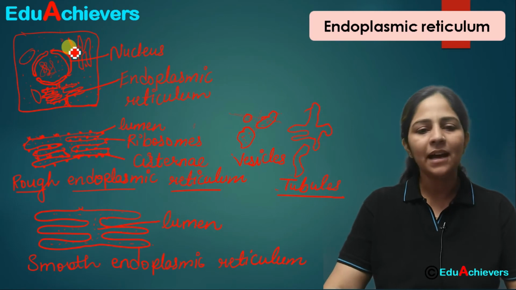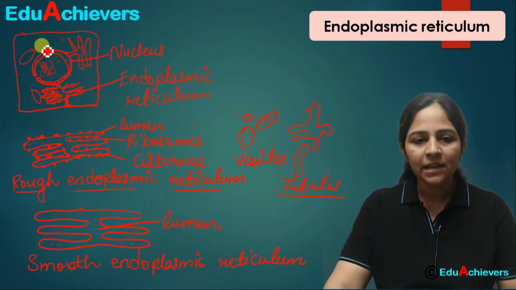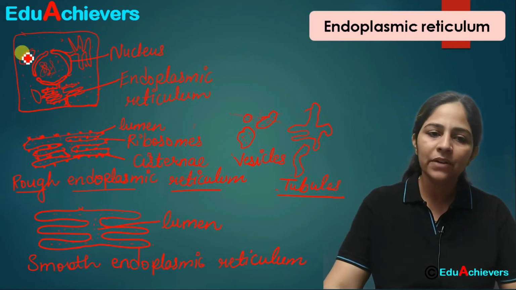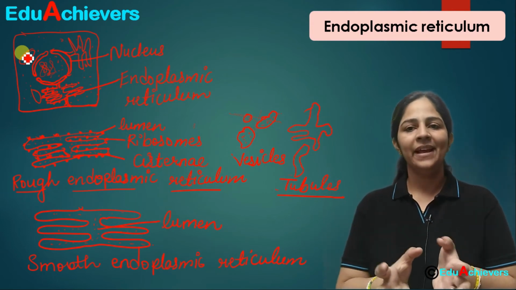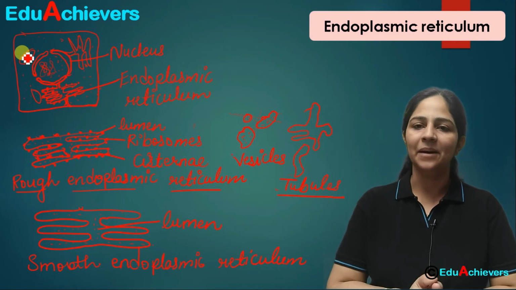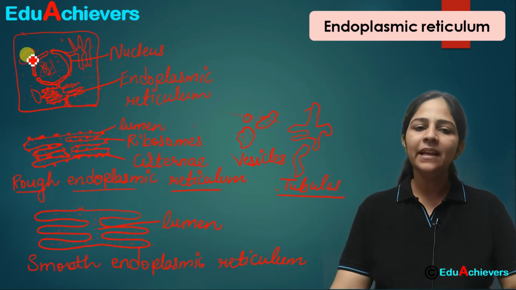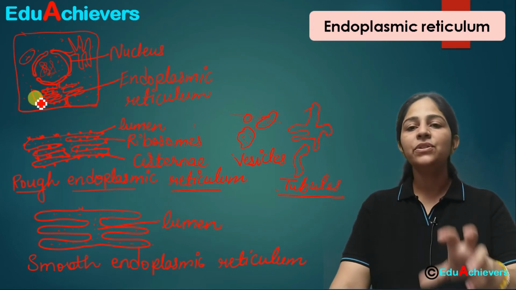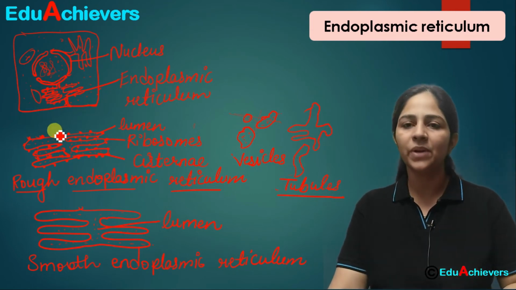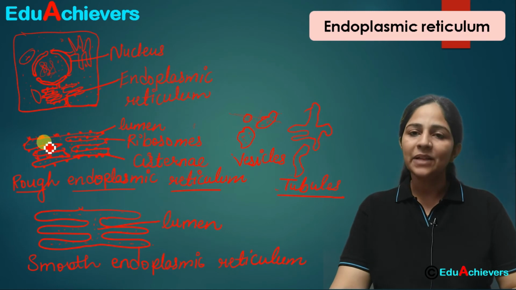Fine. So you can see that endoplasmic reticulum is in continuation with the nuclear membrane on the different sides in the cell, and in this way it forms an endoskeleton. एक endoskeleton बना लेता है cell का. Fine. There are several mitochondria which are present in the cell, but you can see them as a very prominent structure in the cytoplasm.